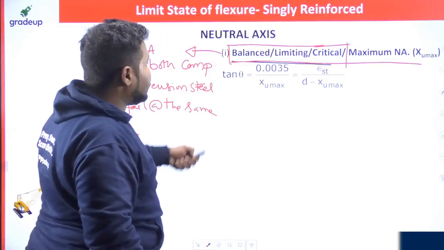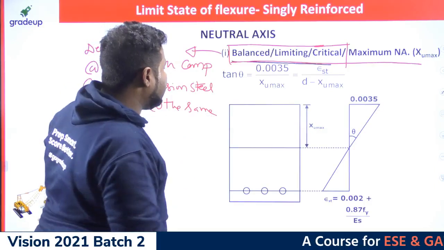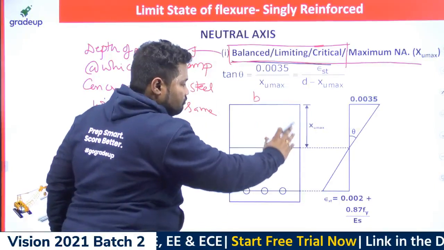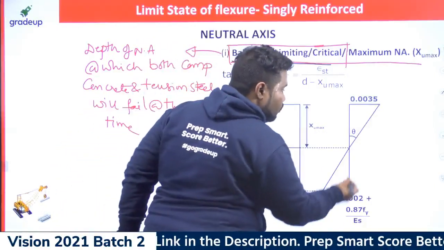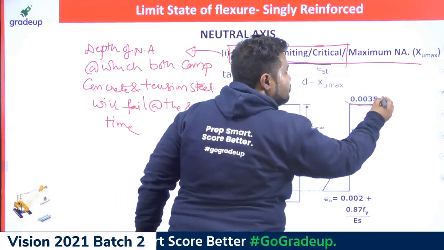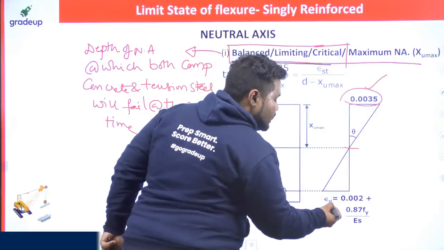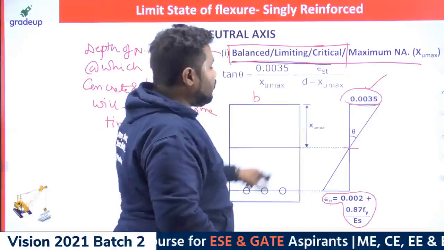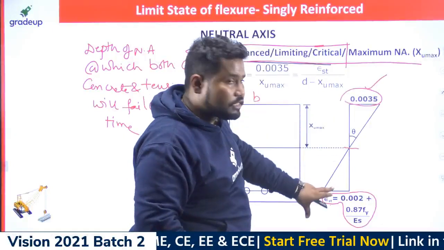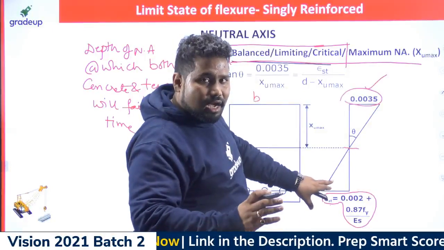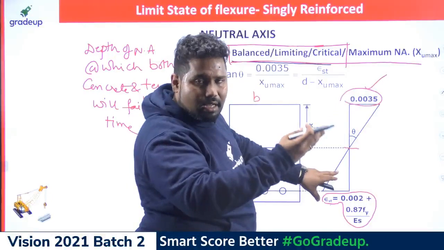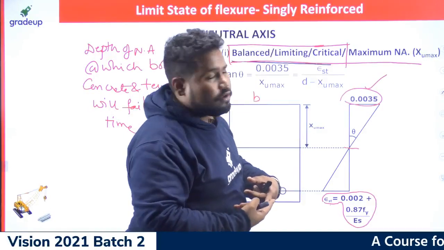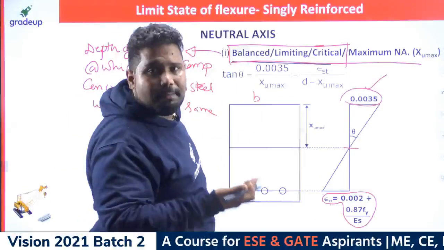So in such case, people will ask us, how we will get this one. So let me teach you. This is B, and this is the rectangular section, singly reinforced section. I hope you already know this is the strain block. This is the maximum strain that is allowed in concrete. What is the strain in steel at the time of failure? Strain in steel at the time of failure is this much. That means if I work out the XU max using this stress block, you can understand the ultimate strain in concrete and ultimate strain in steel have been reached at the same time. So such type of failures are nothing but balanced type of failures.